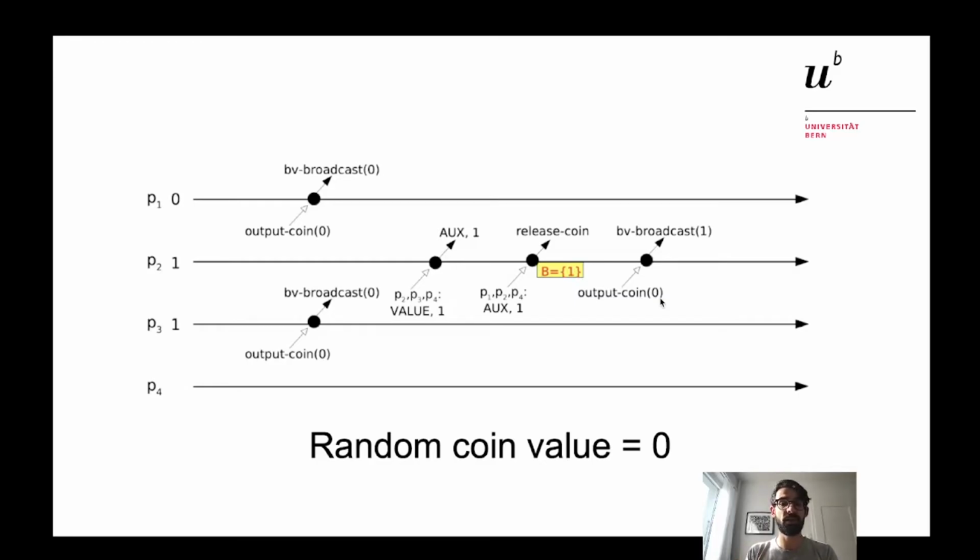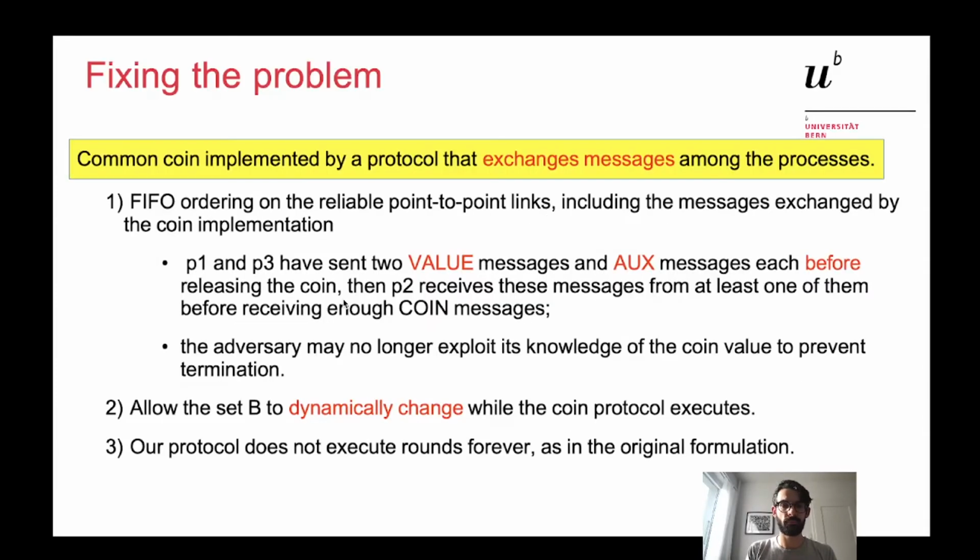As we can see, the next round will start with process P2 broadcasting value 1, while processes P1 and P3 broadcast value 0. This procedure can be applied again and again and again by the malicious process, preventing termination. We show how to fix the problem.